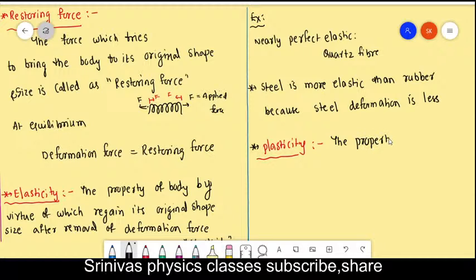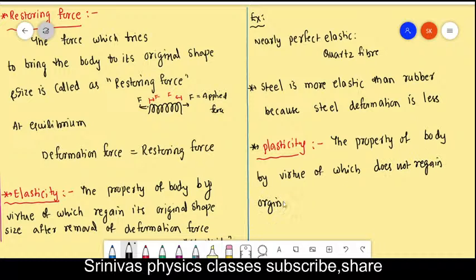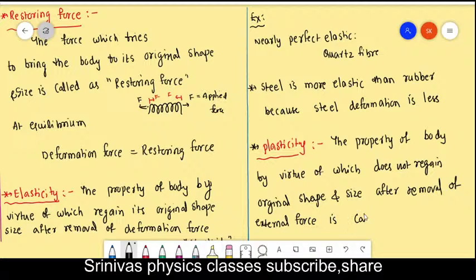Property of body by virtue of which it does not regain its original shape and size after removal of external force is called as plasticity.